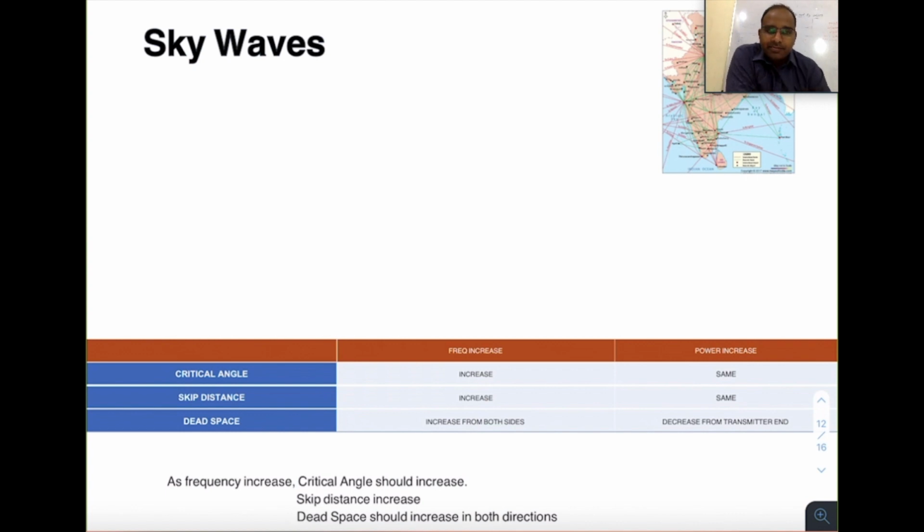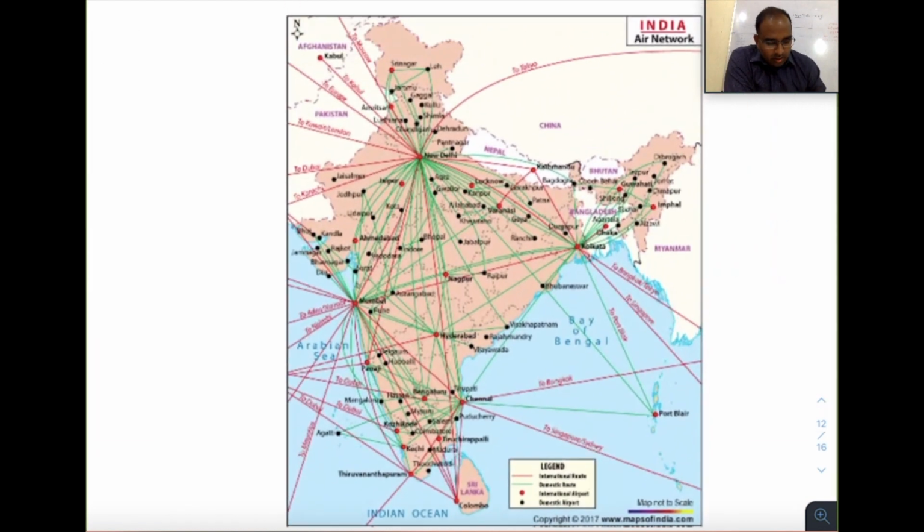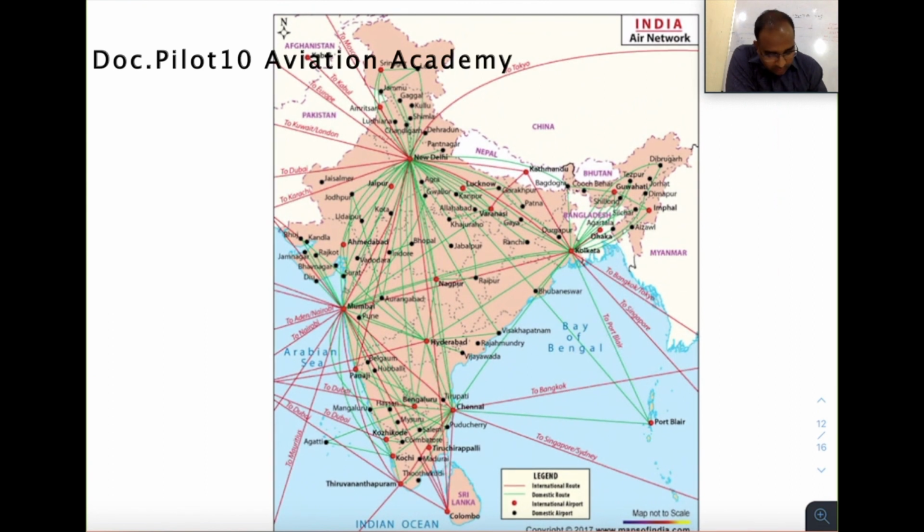Once upon a time, the communication, for example, from New Delhi was there maximum up to Agra or Jaipur via radio. Now you can communicate via radio from New Delhi to say Trivandrum or even Sri Lanka. This is possible because of skywaves.